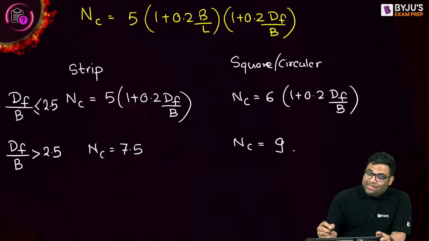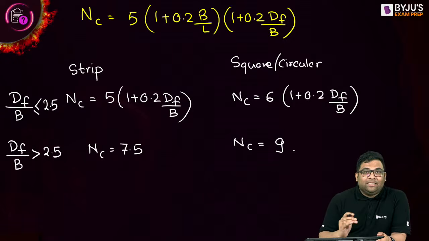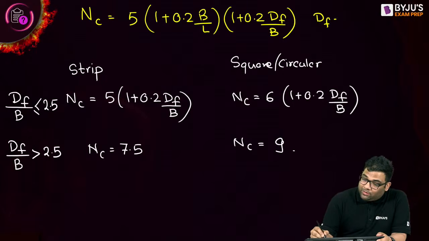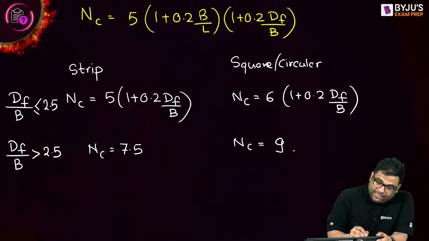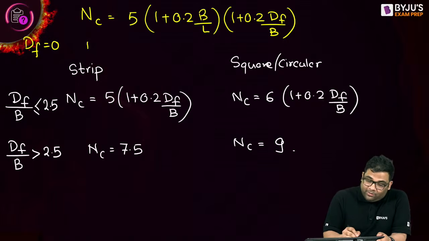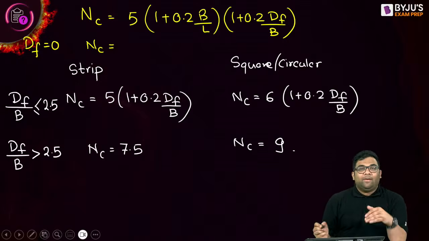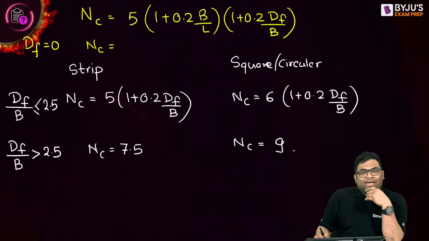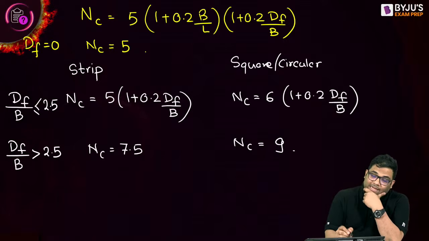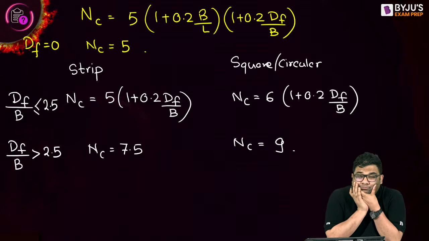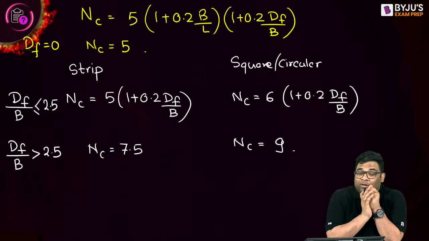Yes, how? You see, if I am telling df is equal to 0, so what will happen? The second term will vanish, right? If df is equal to 0, the second term will vanish. And then for a strip footing, what happens? B by L is how much? 0. So I get only 5 now if df is equal to 0. You see, only 5.